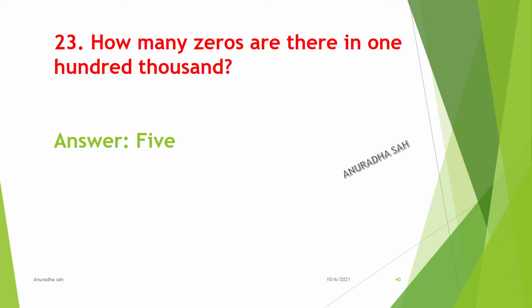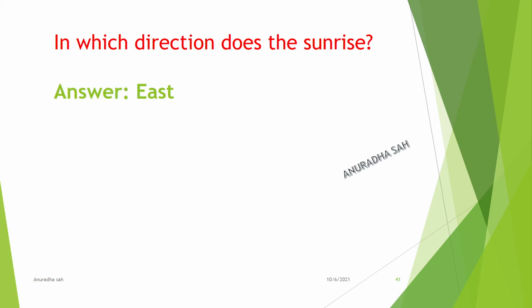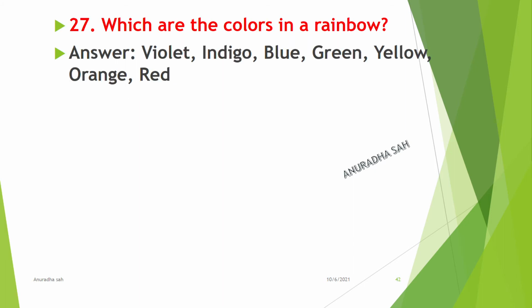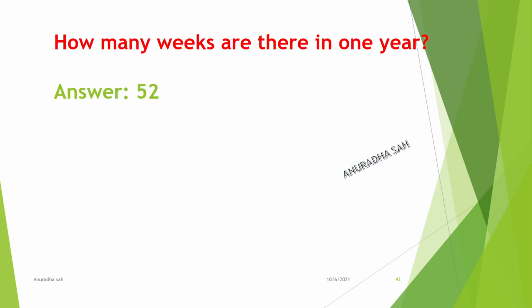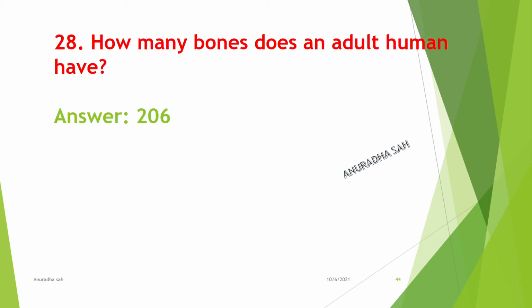Answer: 5. In which direction does the sun rise? East. Which are the colors in a rainbow? Violet, indigo, blue, green, yellow, orange, and finally red. How many weeks are there in 1 year? 52.